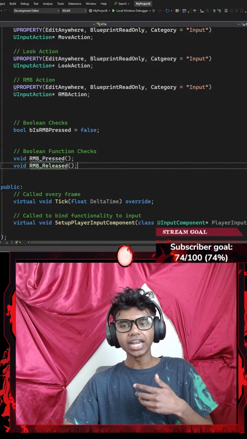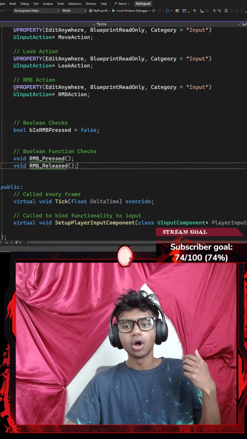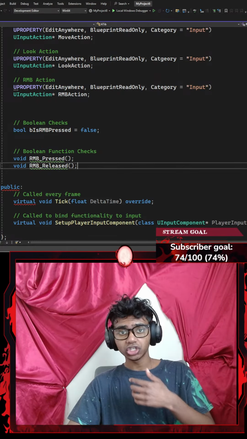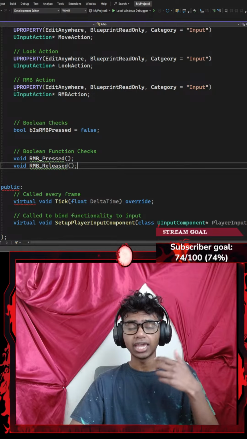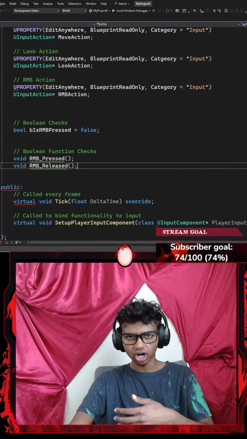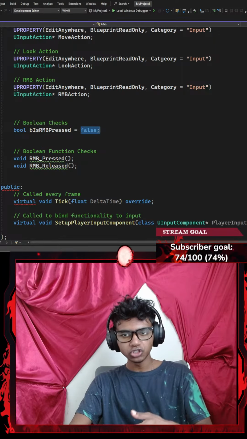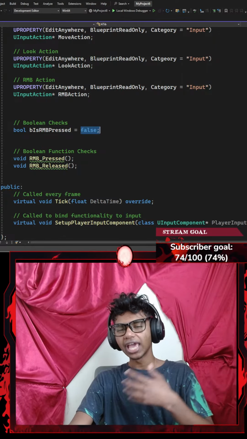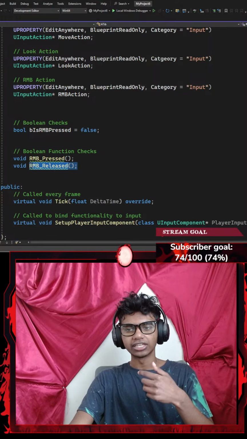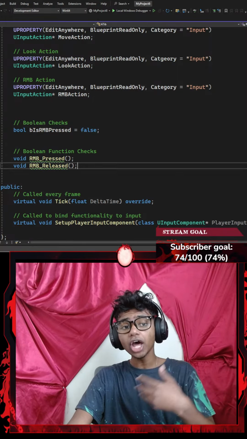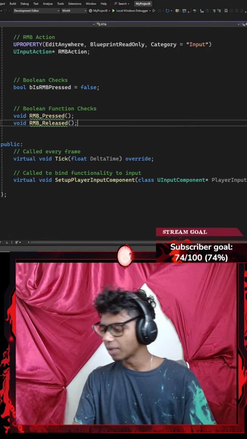Now, the reason I added these two functions here is because when my RMB_Pressed function is being executed, or when this function is in charge, when I click my right mouse button, that's when I'm going to convert this variable to be true and be able to turn around. Else, it's going to be released. This is going to be set to false again, and I will not be able to turn around. If that made any sense, guys.